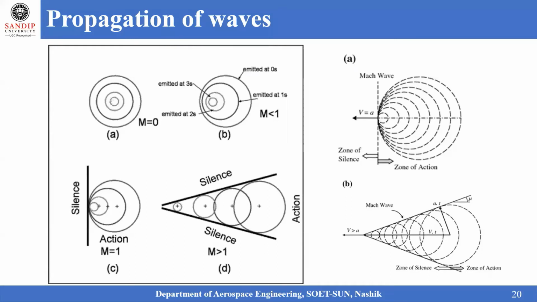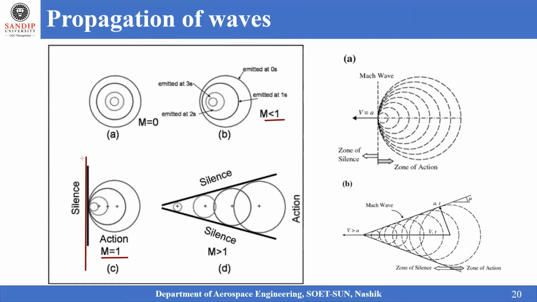Talking about this propagation of the sound waves, when you talk about the zone of silence and the zone of action, there is one strong line that has been drawn, and that is indicating the shock wave here. It is the wave formed in front of the body, where the properties of the fluid vary all of a sudden. When the Mach number is less than 1, the properties change continuously, and at Mach number equal to 1, a shock wave is generated.